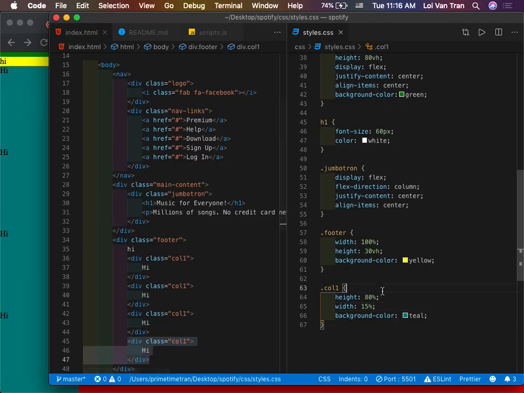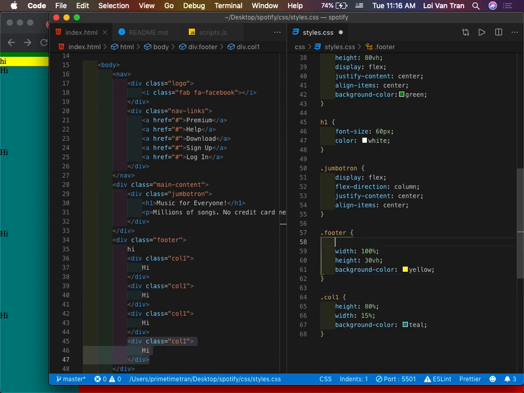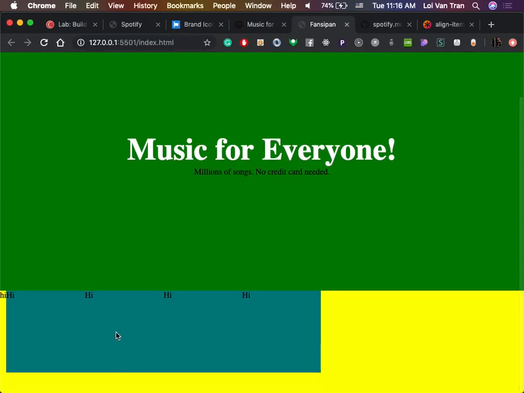Now you guys can see that these columns went from top down. Why? Because by default it goes from top down. So we need to do what with our footer? Make it display flex. When we make it display flex, it will automatically go from left to right. And we do in fact observe that behavior, right?